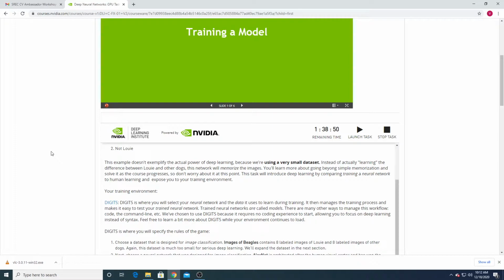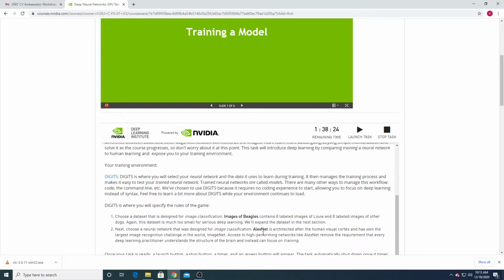So for that, we require a dataset and we require a network. We also require some platform to train the model and test the model. This framework will provide a dataset called images of Bagels. It consists of 8 labeled images for the Louis dog and 8 labeled images for other dogs. That is the dataset, and here we are using the AlexNet CNN architecture for this image classification, to classify whether the dog is Louis or not.